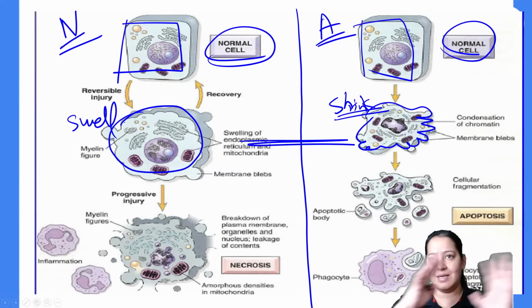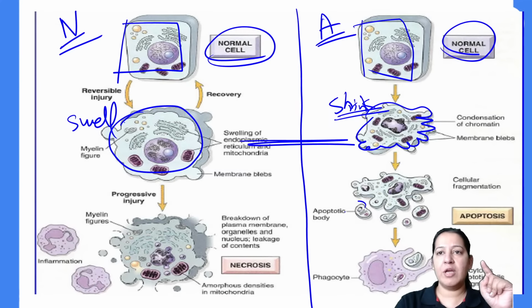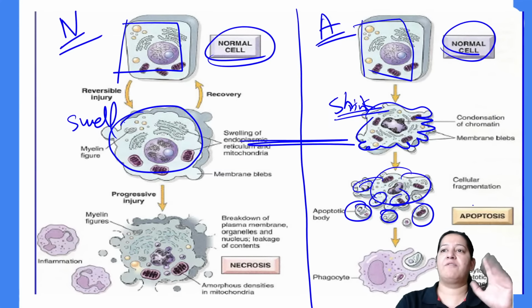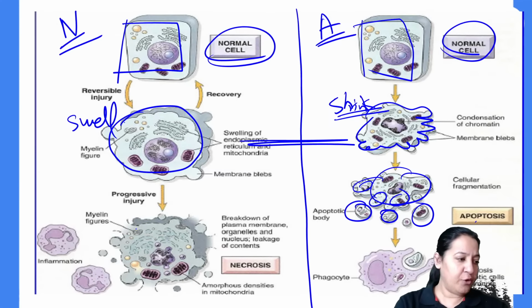Can you do the comparison? Back-to-back comparison. Here apoptotic bodies are formed. Multiple apoptotic bodies are formed. Apoptosis is taking place. But here apoptotic bodies are not formed. If you can appreciate, the cell membrane is disrupted. Can you see? There are defects in the cell membrane.